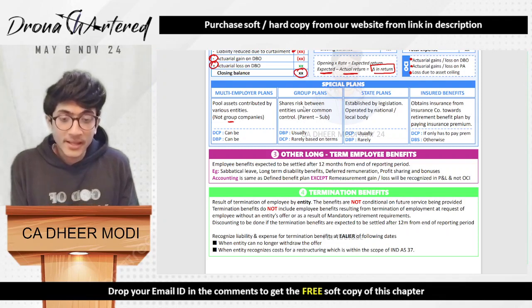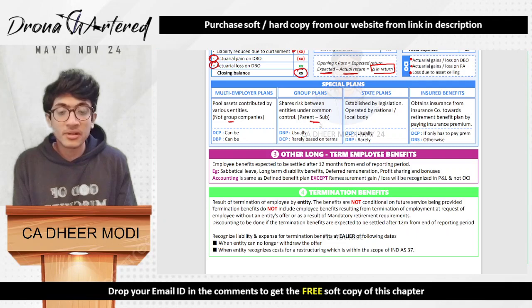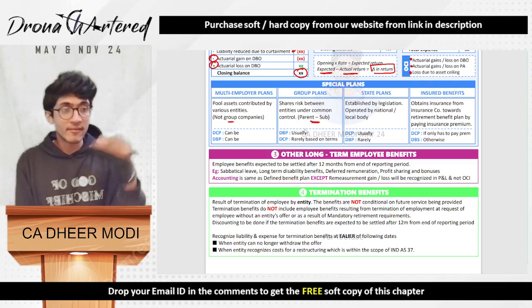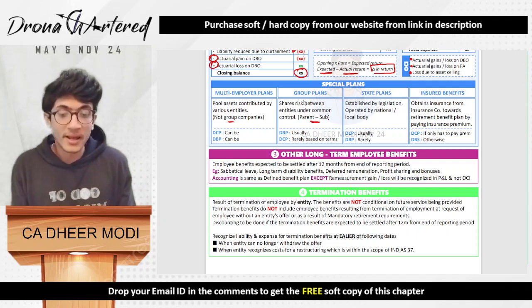Next is your group plans, that is shares risk between entities under common control. This is your parent subsidiary. Say for example, I have a parent and we make our own plan. So this is your group plan.